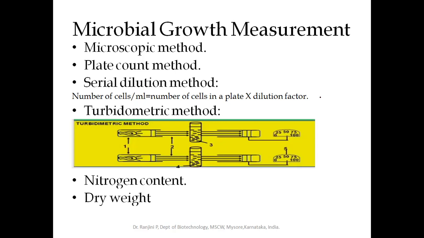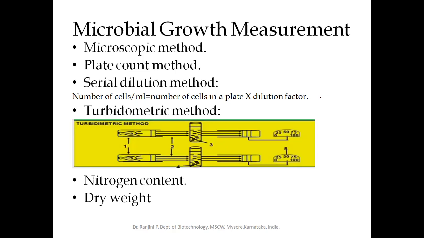So here you are taking only 0.1 ml of suspension on the media and then you are growing it. After that, you calculate the amount of cells present in 1 ml of suspension, or 0.5 ml of the suspension, that you have prepared. That can be calculated as the number of cells in a plate times the dilution factor. That will give you that many cells in 1 ml of the suspension. So this is regarding the serial dilution method.